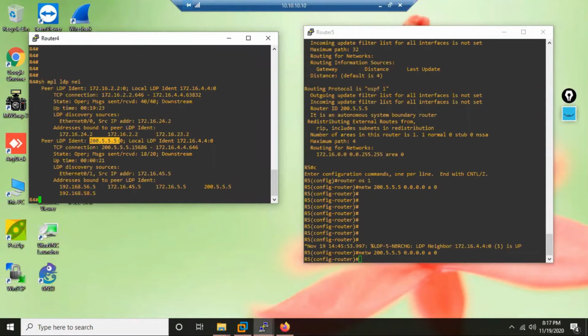But in your real exam, if something is not working, you cannot add a static or default route to make it work. So you should never think of static routes and default routes as a solution unless told. Whatever problems you have, you have to solve through your dynamic routing protocols only.